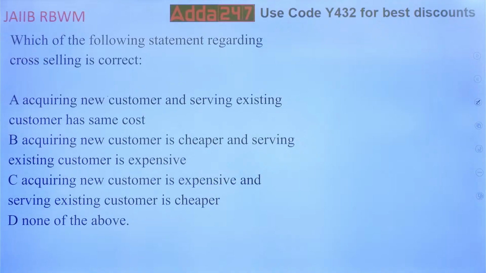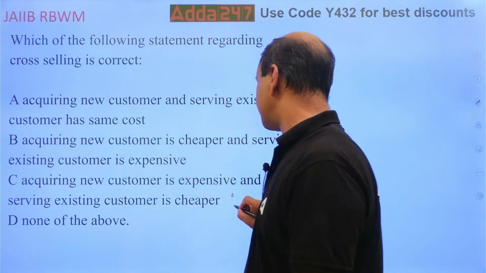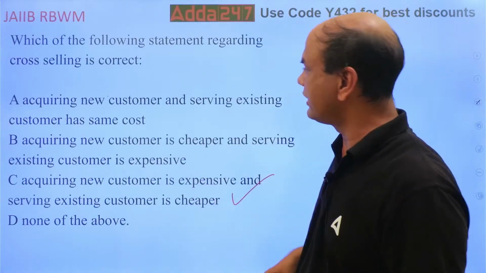Yes, it is. Acquiring new customer is expensive, whereas serving the old customer, existing one, is cheaper. You want correct, right? Yeah.